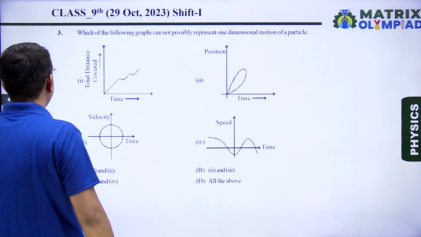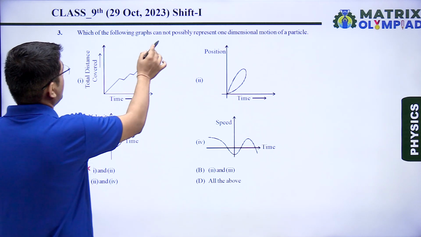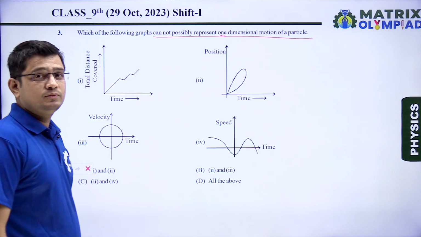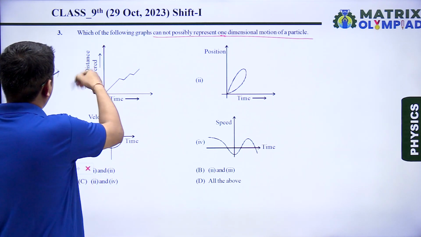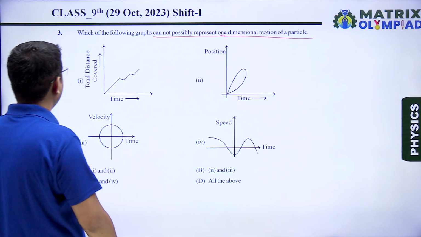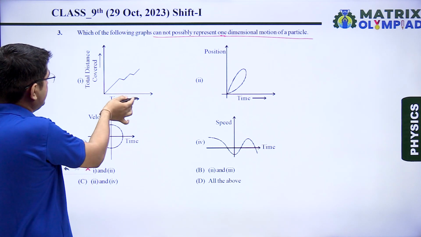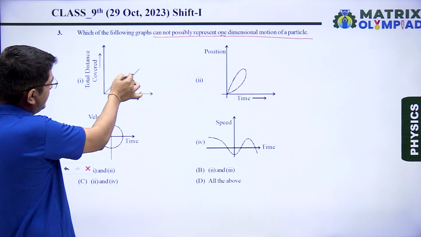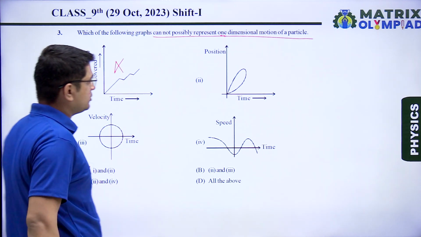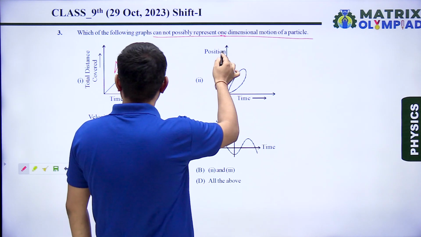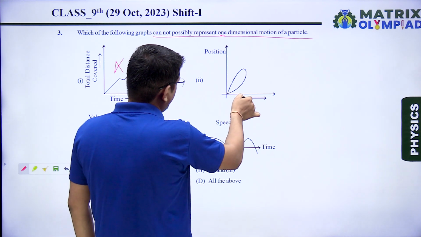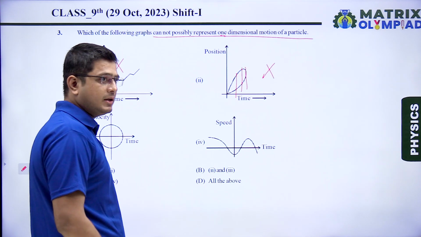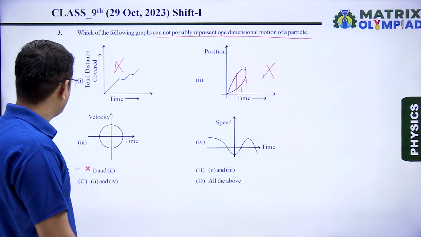Question number 3. In question number 3, it is asked, which of the following graph cannot possibly represent one-dimensional motion of a particle? So, let us check. In first case, we can see the distance is decreasing with time. Here we can see it is having a slightly less negative slope. So, this is a wrong graph. This is not possible. In second graph, between position and time, at one time there are two positions of graph, which is also not possible. At single time there cannot be two values of position.